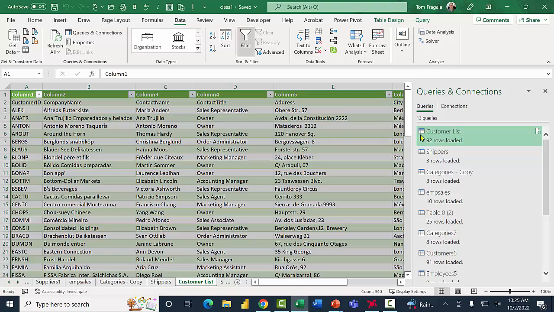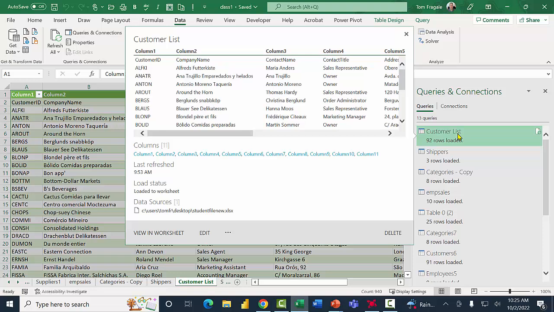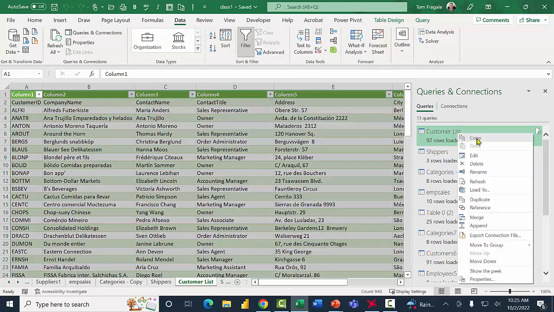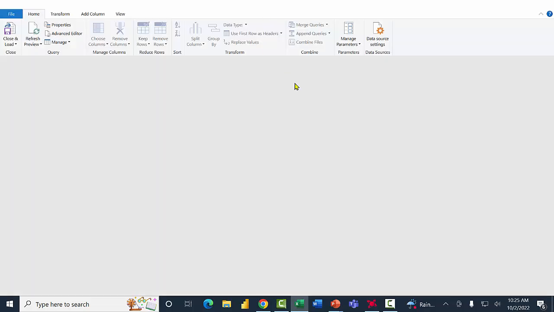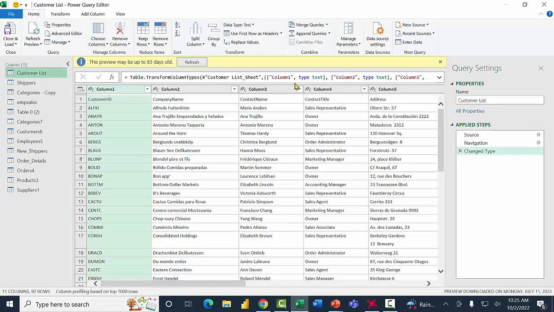I'm going to come over here and right click on the words Customer List, and then you pick the word Edit. That will bring it into the Power Query editor, which we're going to talk about for much of the rest of the course. Here's the Power Query editor.